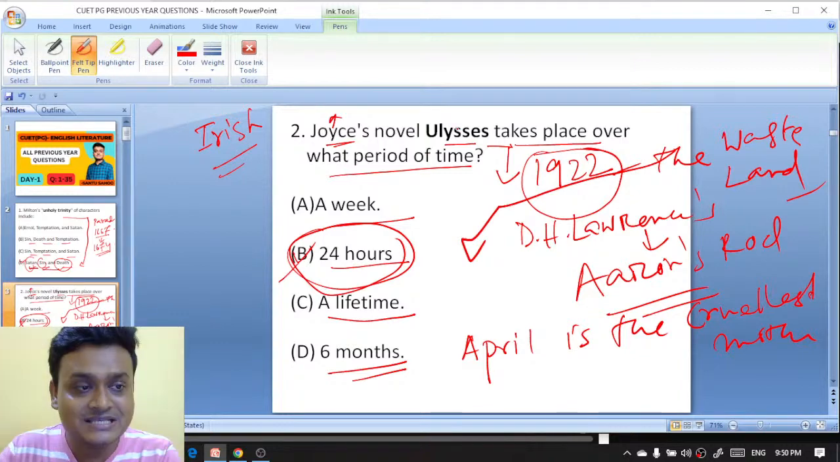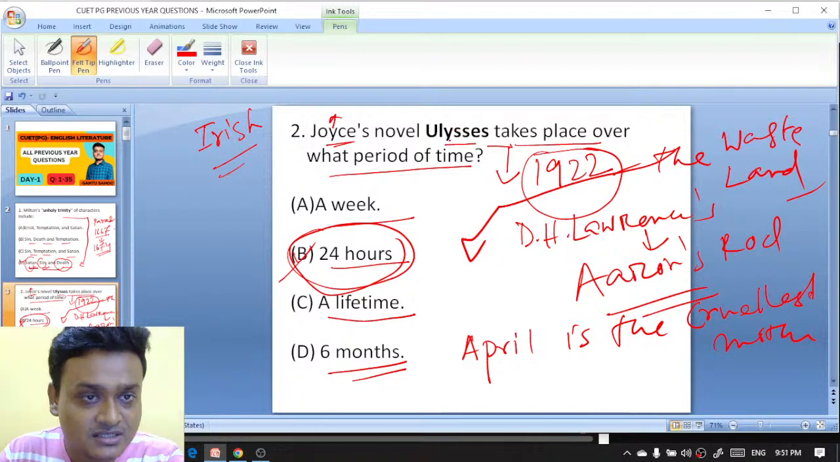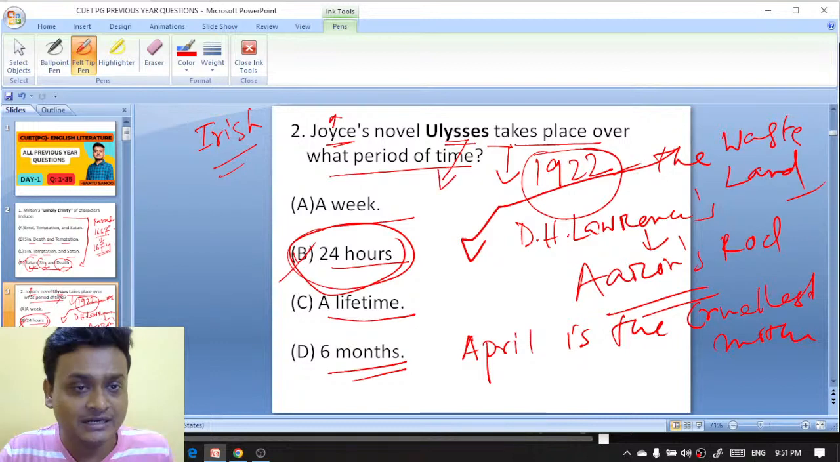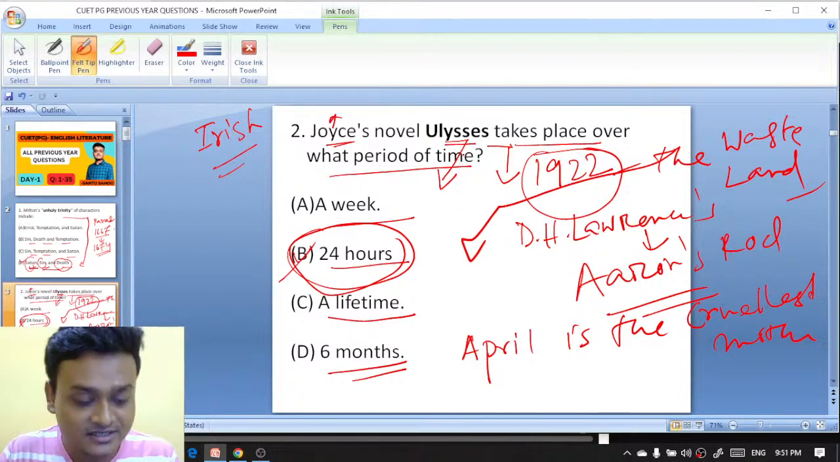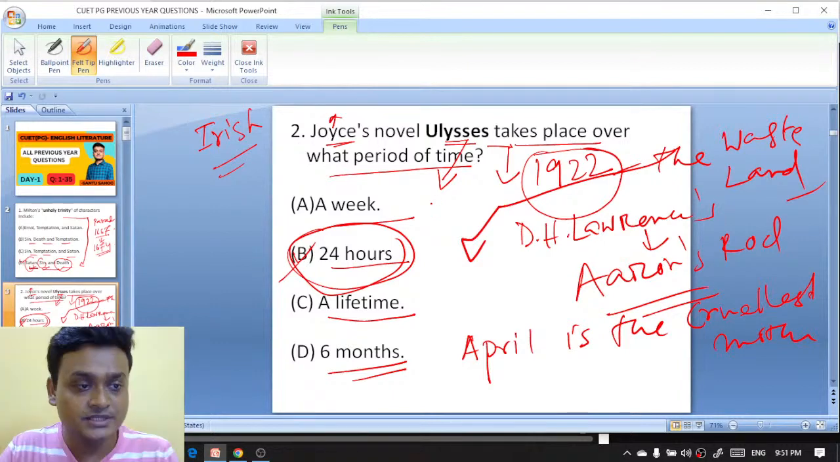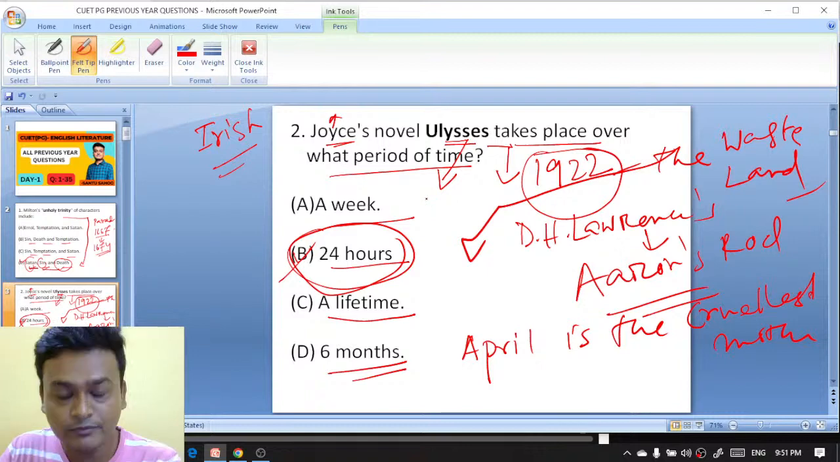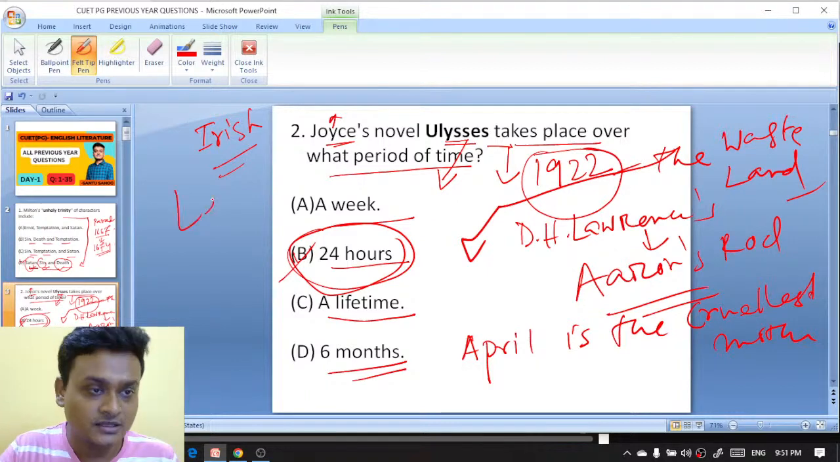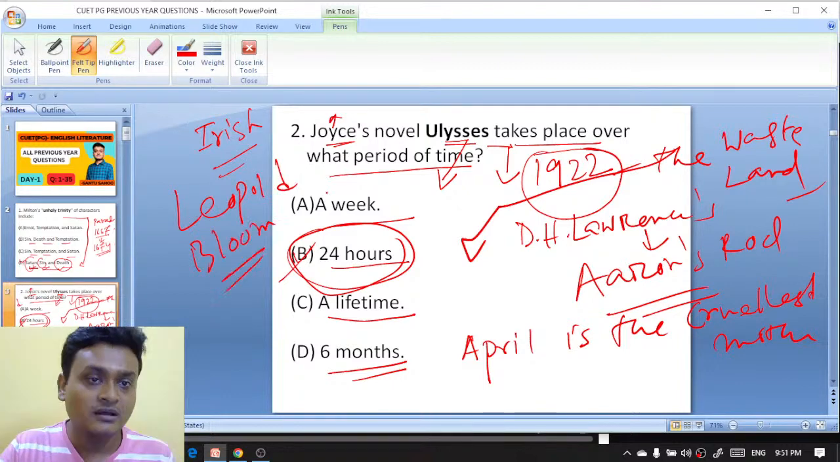And who is the main protagonist of Ulysses? Who is the main character of the novel Ulysses by James Joyce, the Irish writer? It is Leopold Bloom. Leopold Bloom is the main protagonist of the novel Ulysses.